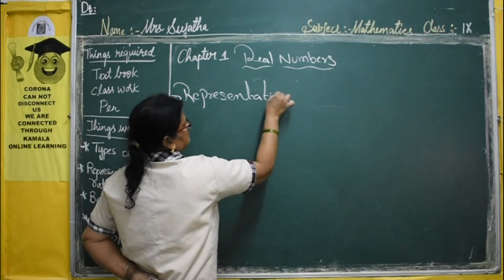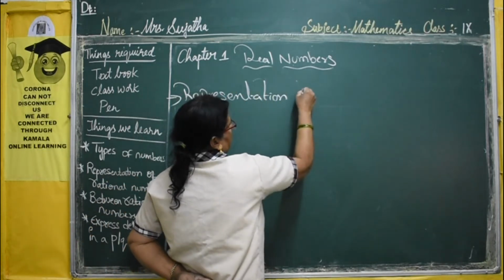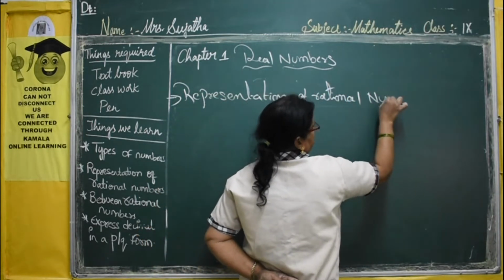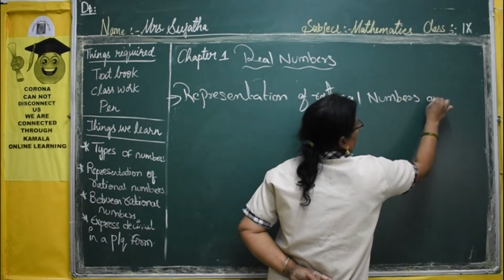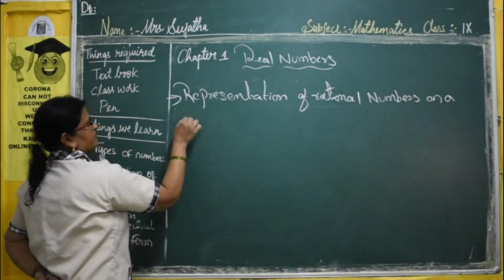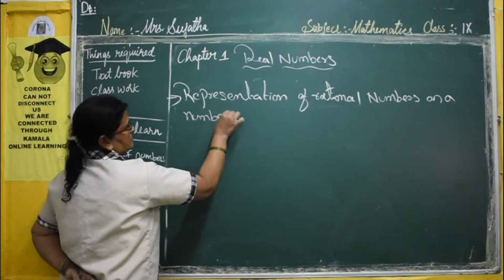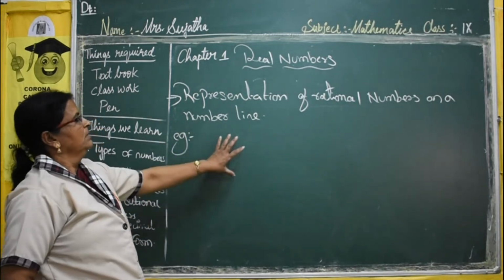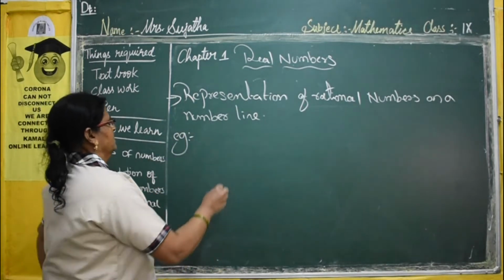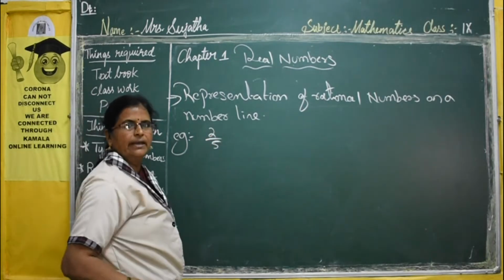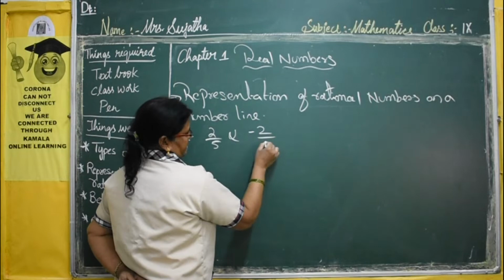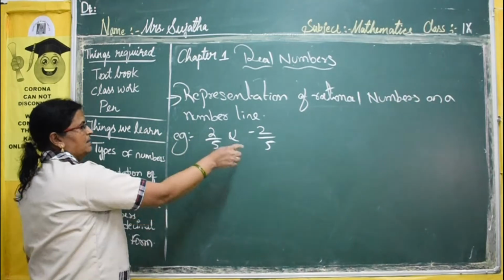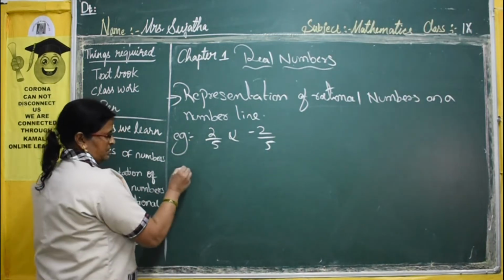Take any rational number. For example, I want to take 2 by 5 and minus 2 by 5. These two numbers I should express on a number line. How can I represent this positive rational number and a negative rational number?